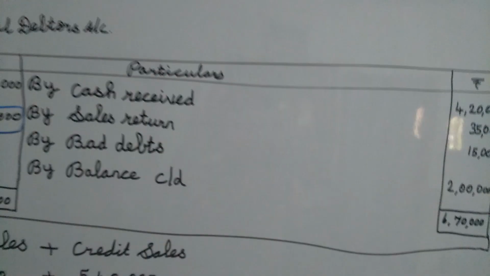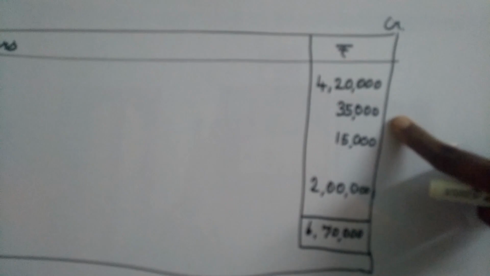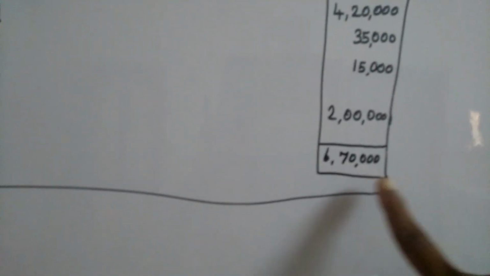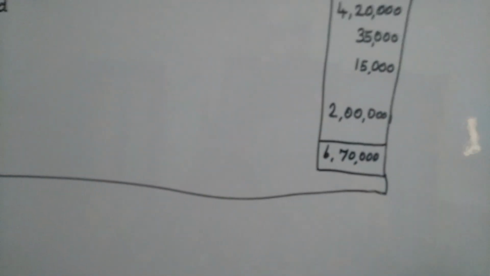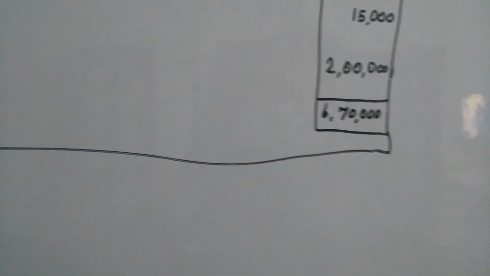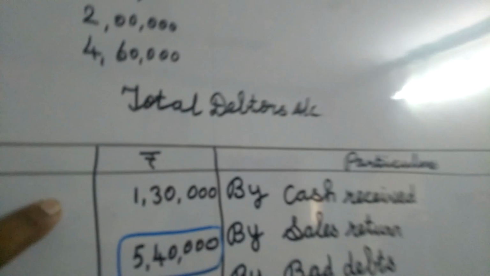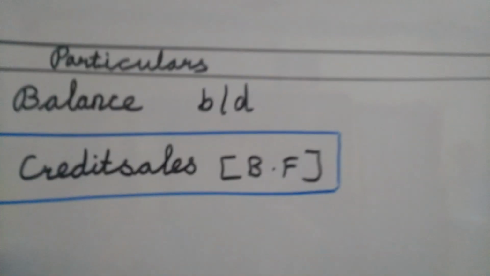Debit side entered, and credit side also we entered all the items. After that, firstly you add all the amounts on the credit side. Okay, 4,20,000, 35,000, 15,000, 2 lakhs. If we add all these amounts, we get 6,70,000, right? So totally how much do we have? 6,70,000. From that, the opening debit balance is 1,30,000. If we subtract it from this amount, we get a difference of 5,40,000. That we consider as the credit sales, right? This is the way we find out the credit sales.